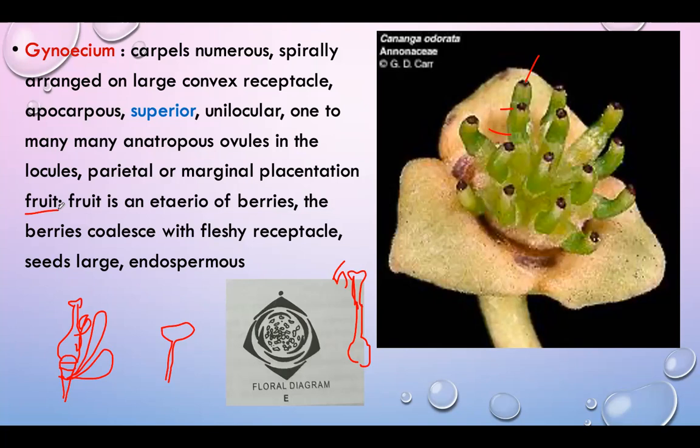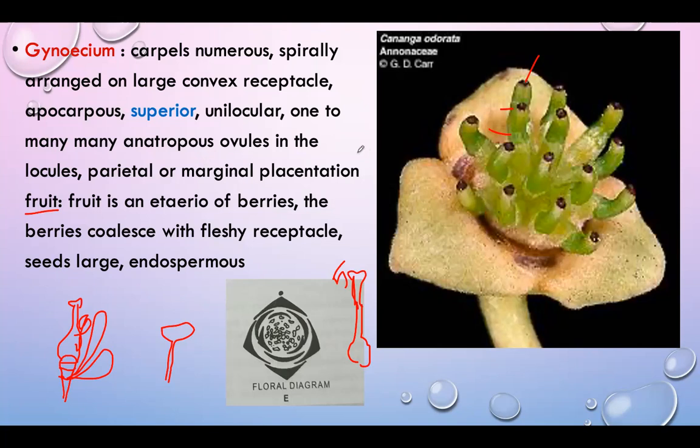In the custard apple, we can see the fruit is an etaerio of berries. These are aggregate fruits. It is called the aggregate fruit in the family Annonaceae. It develops from the ovary of a multicarpellary apocarpous gynoecium of a single flower. The ovary of each carpel develops into a fruitlet.